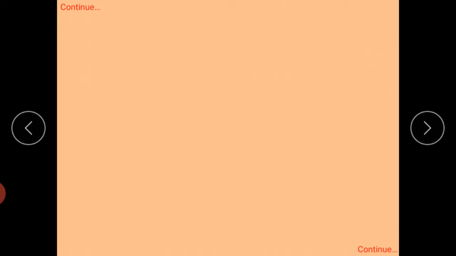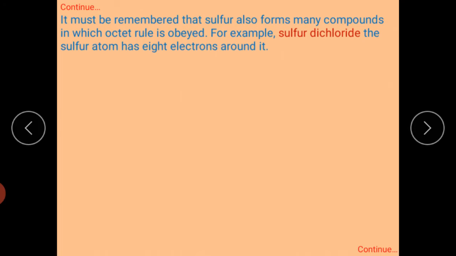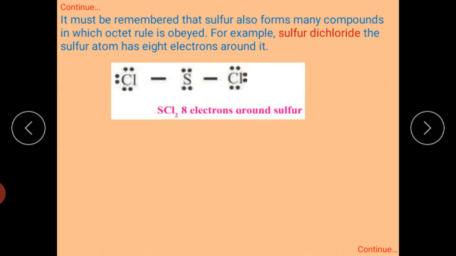But some molecules like sulfur dichloride contain 8 electrons in their valence shell, and such a molecule is stable. In sulfur dichloride, 8 electrons are present around the sulfur: 2 electrons from this bond, 2 electrons from this bond, and these two lone pairs of electrons, totaling 8 electrons in the valence shell of sulfur.